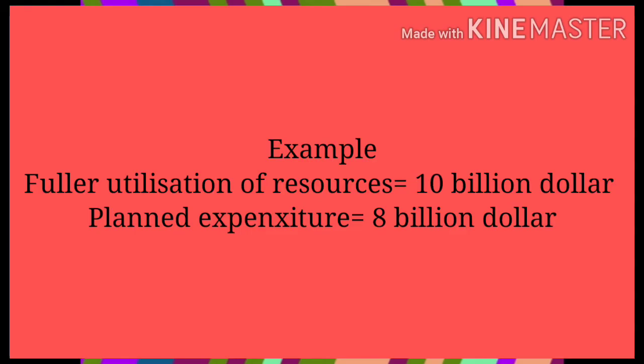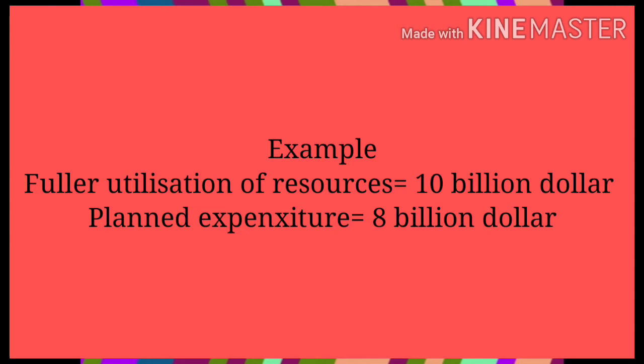Let's assume that fuller utilization of resources leads to output worth 10 billion US dollars during an accounting year. But the producers may plan output and the households, that is individuals, plan expenditure only worth 8 billion US dollars.